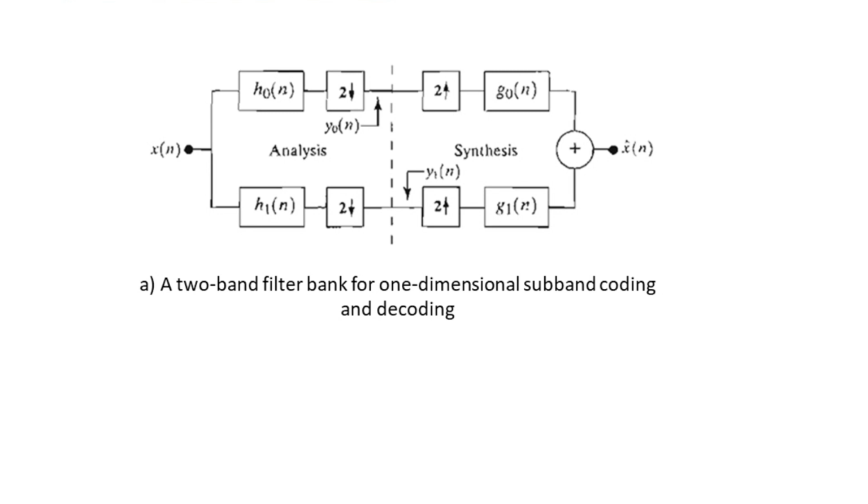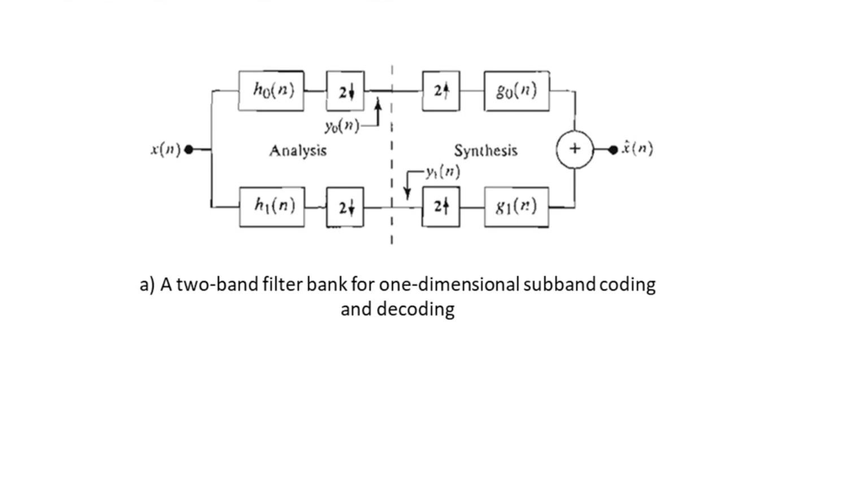The analysis filters are shown as H0 of n and H1 of n corresponding to the branches Y0 of n and Y1 of n, and then we have the recombination of the branches via synthesis filters denoted as G0 of n and G1 of n.